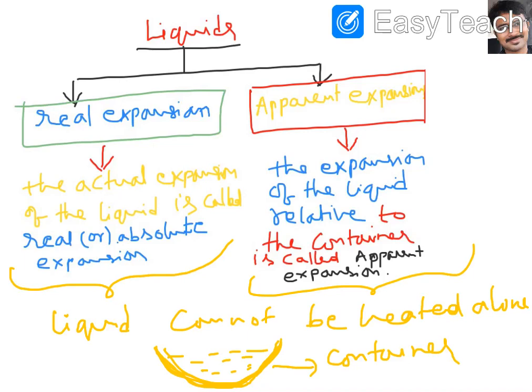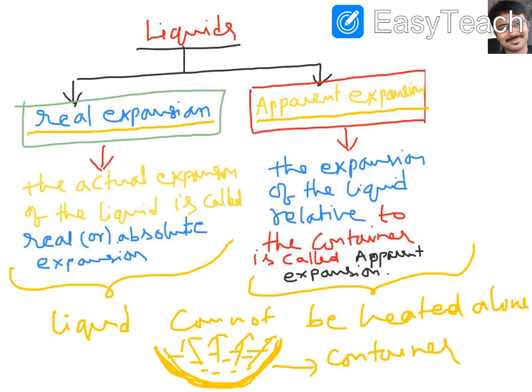So what is real expansion? Coming to the two terms, real expansion and apparent expansion. Real expansion means the actual expansion of the liquid. If you neglect the container expansion and observe only the liquid expansion, then it is called real expansion or absolute expansion.